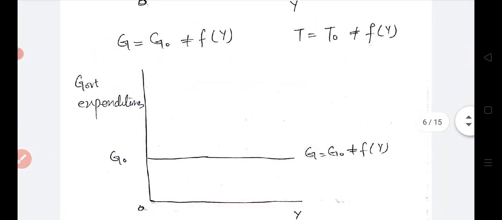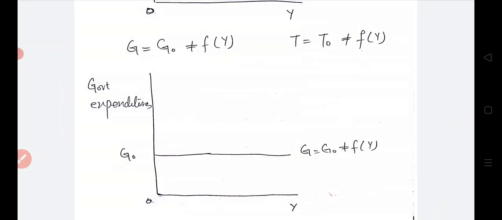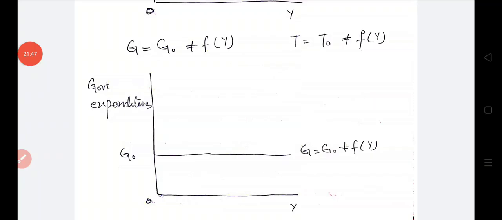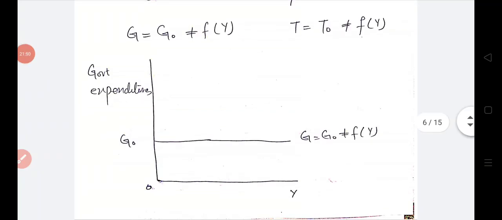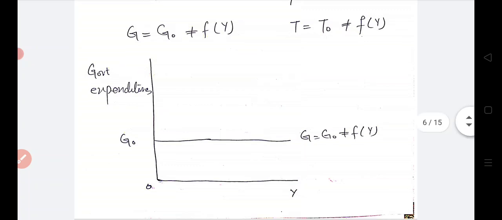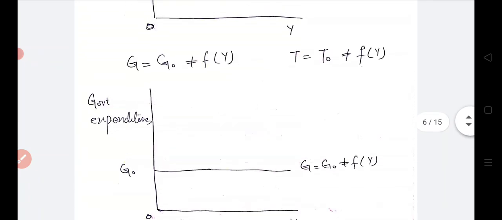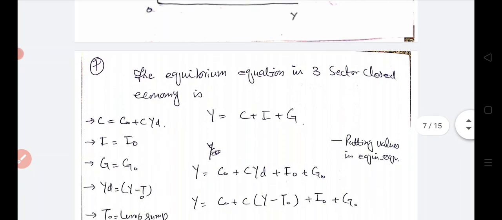Here we portrayed the government expenditure on the graph. On the horizontal axis we see the national income, and on the vertical axis we see the government expenditure, and the government expenditure doesn't increase or decrease along with the increase or decrease in the national income. So government expenditure will remain fixed, and these are autonomous. Again we stated T is equal to T naught, that is also autonomous.